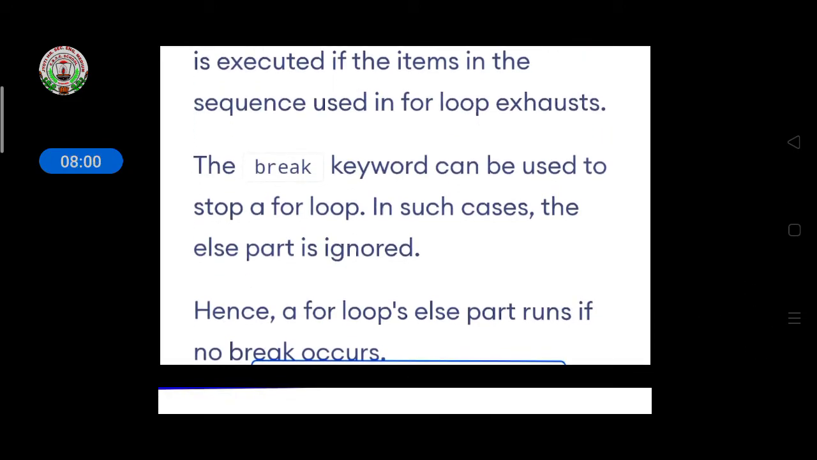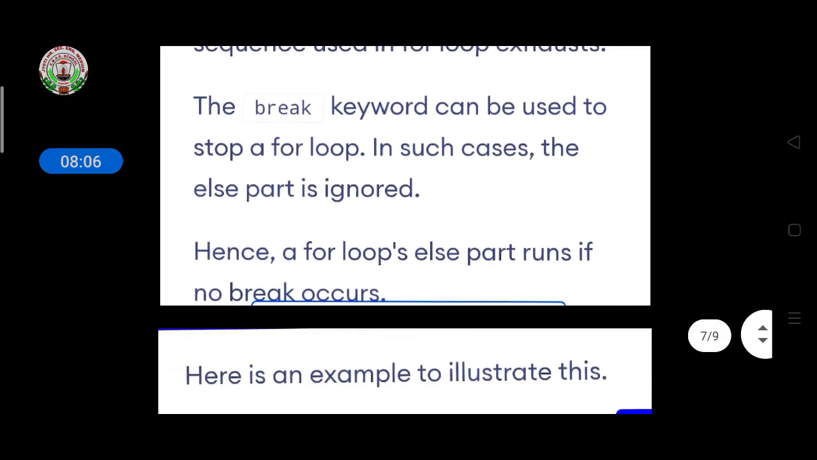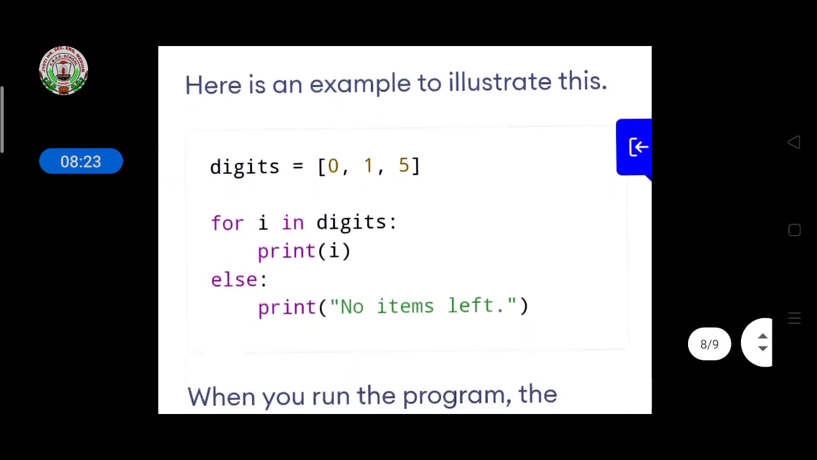The break keyword can be used to stop a for loop. In such a case the else part is ignored. Hence the for loop's else part runs if no break occurs. It means if you give the else part, there is no need for break, and if you give break, there is no need for else. If break is not there, the else part will run in the for loop. Here is an example.